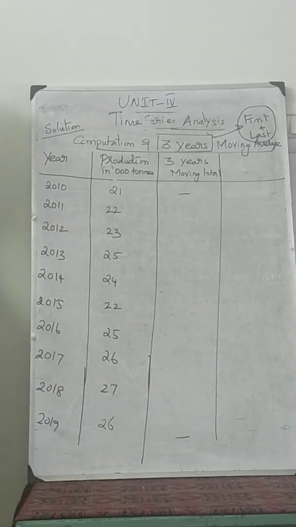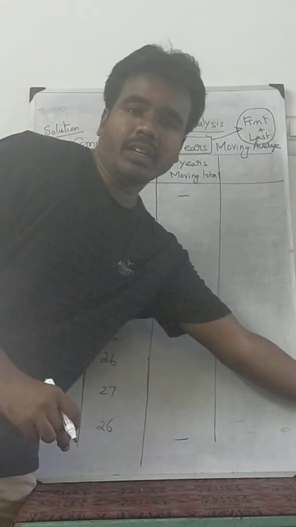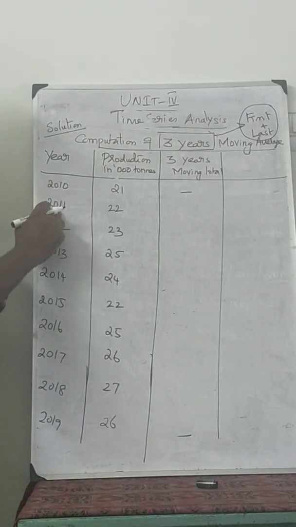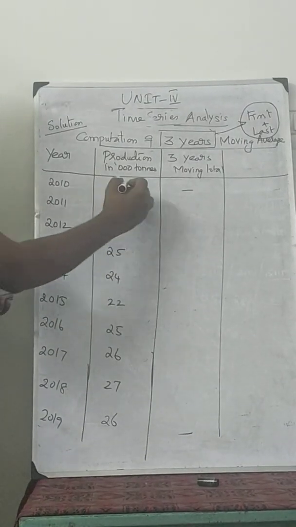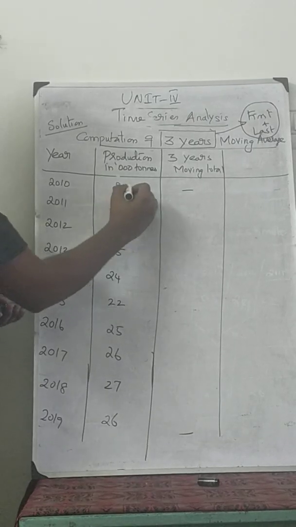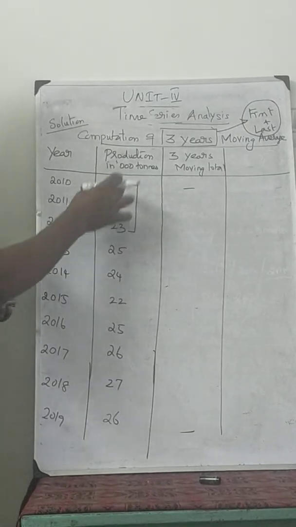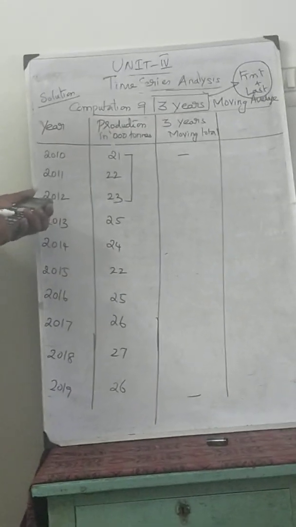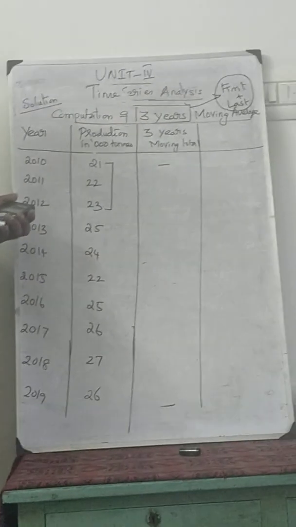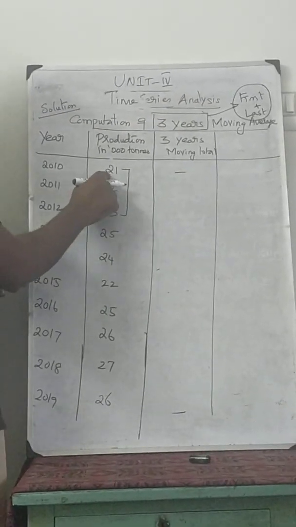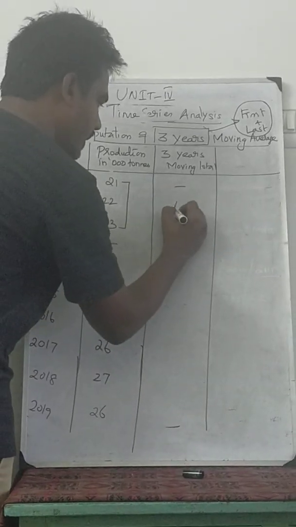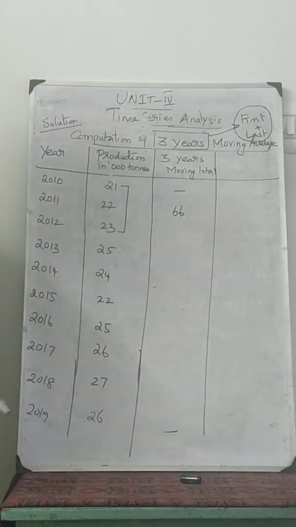Now, how to find the 3 years moving total. The first 3 years, 2010, 11, 12, have production 21, 22, 23. 21 plus 22 plus 23 is 66, which you write against the second year.